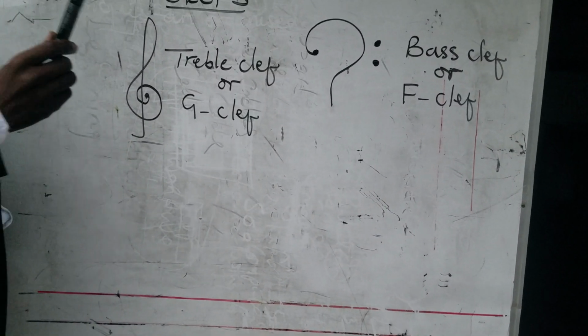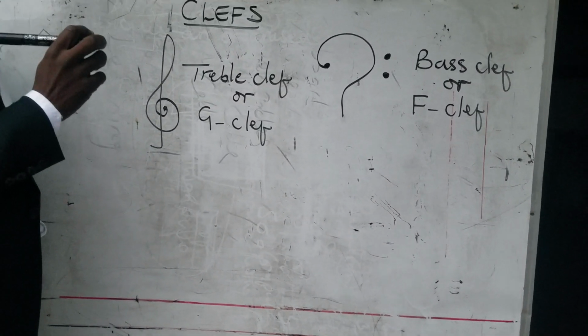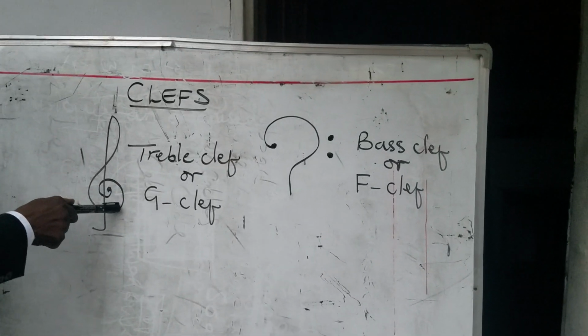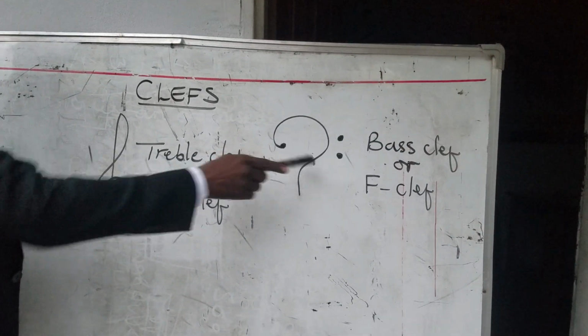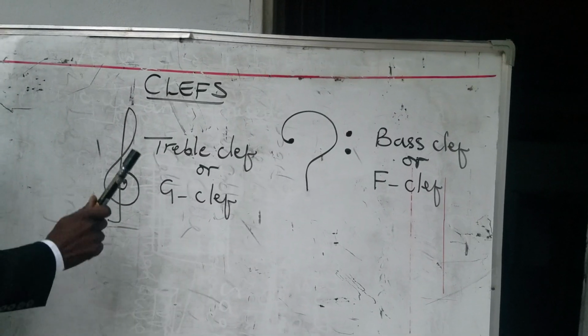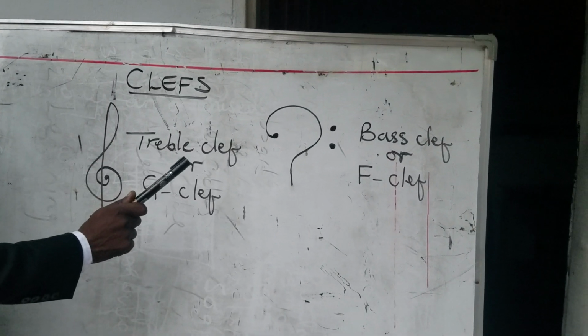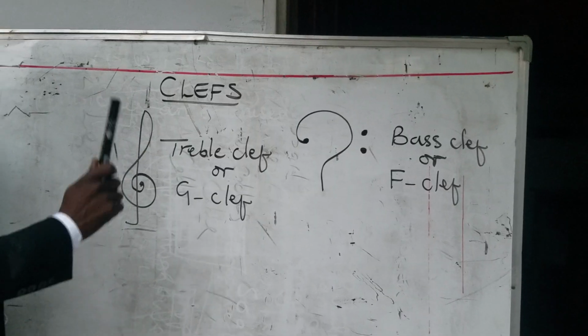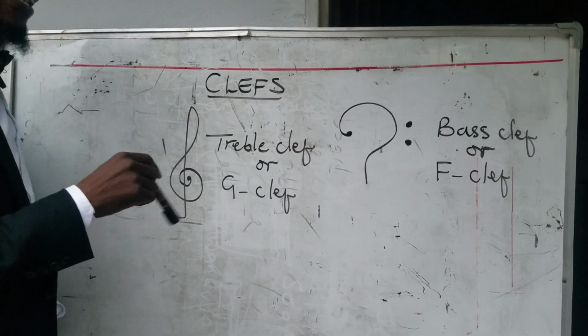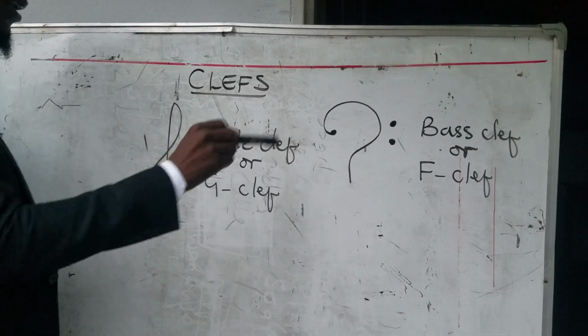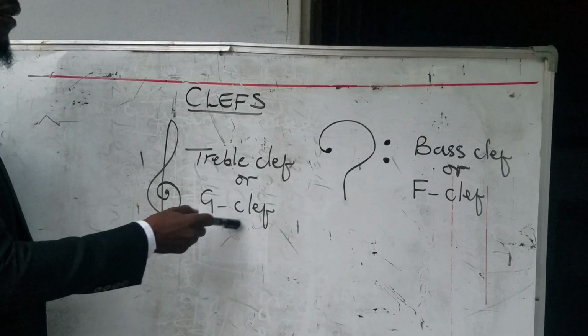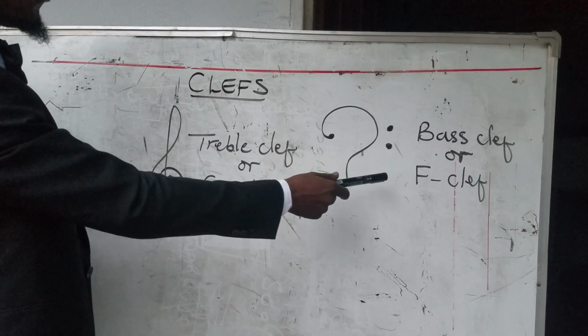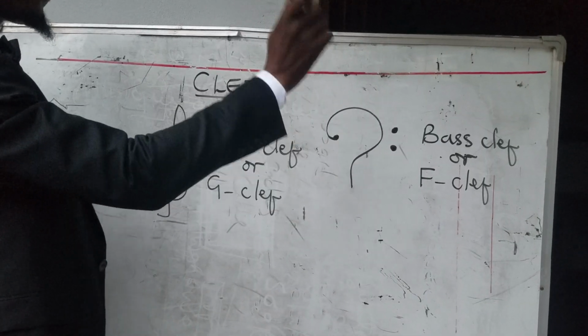So let me just show you the pictures, or rather drawings, of the clefs. I said these are the common clefs that we have. We have the treble clef and the bass clef. The treble clef is also called G clef. I'll explain in my next lesson why the treble clef is called G clef. Then we have the bass clef, which is also called F clef.